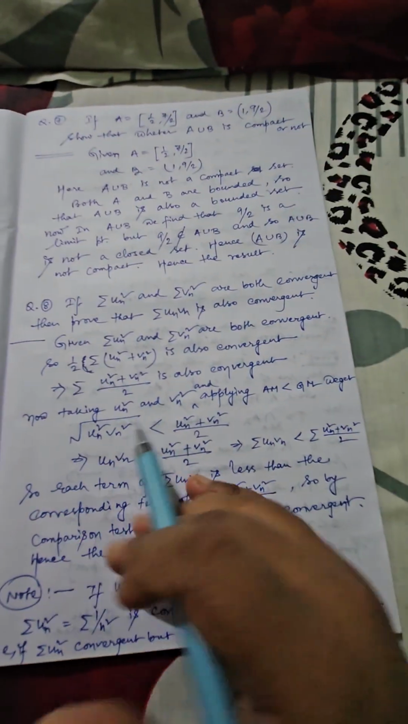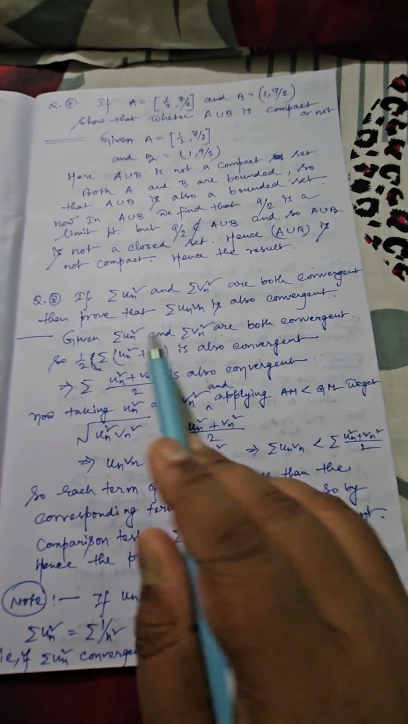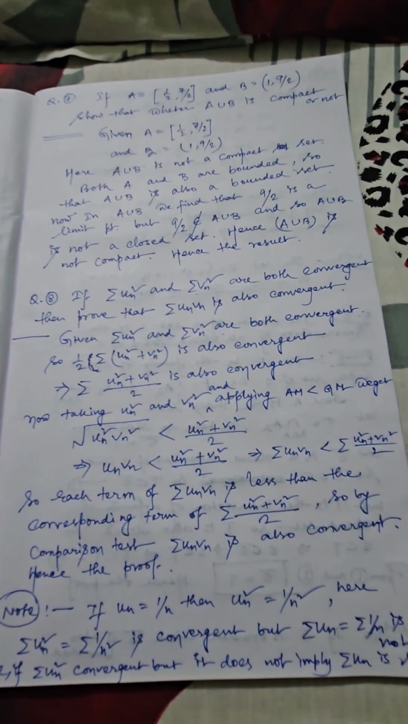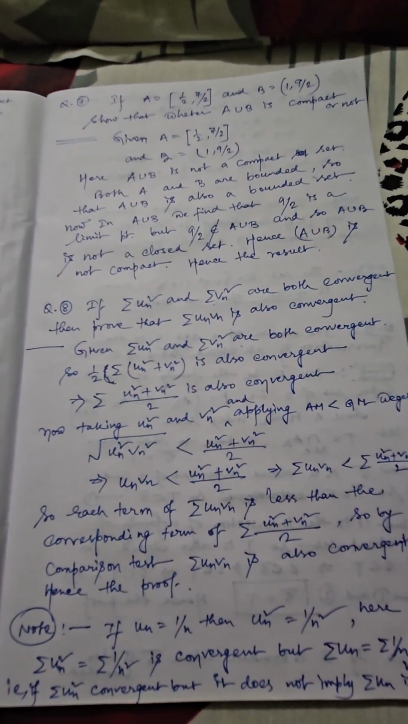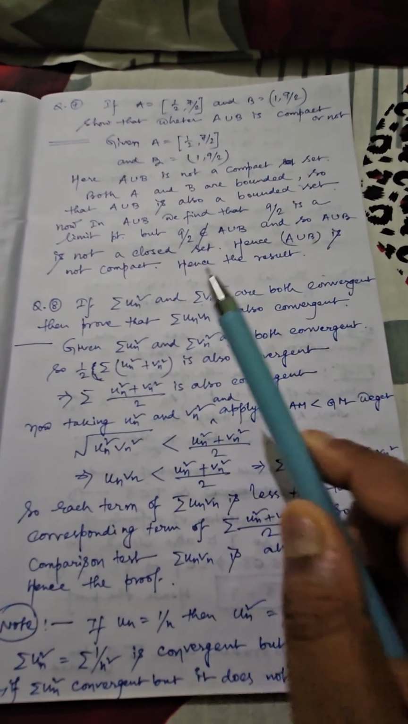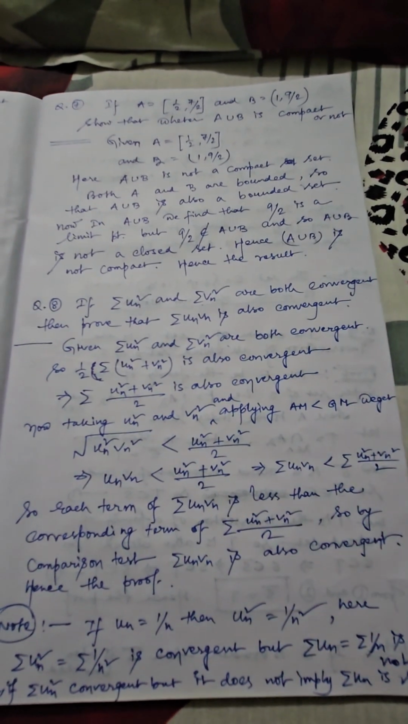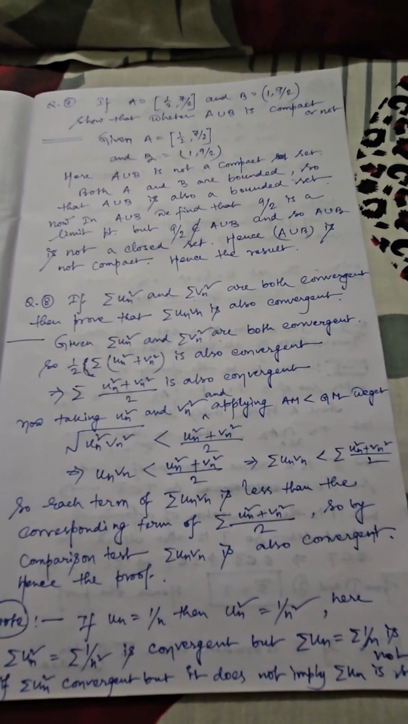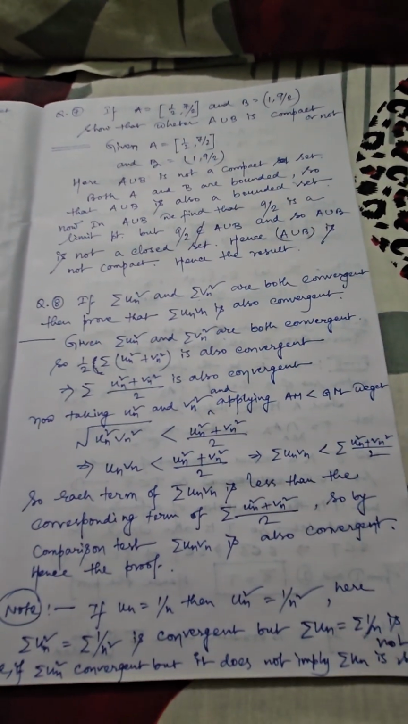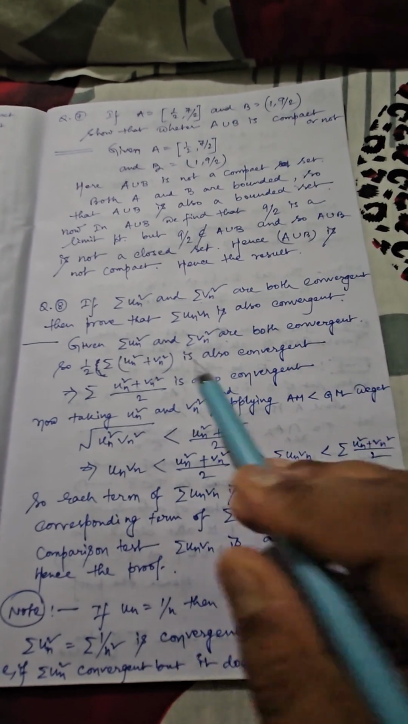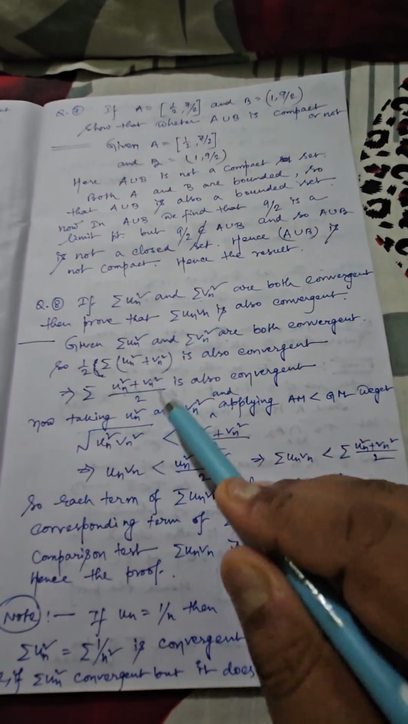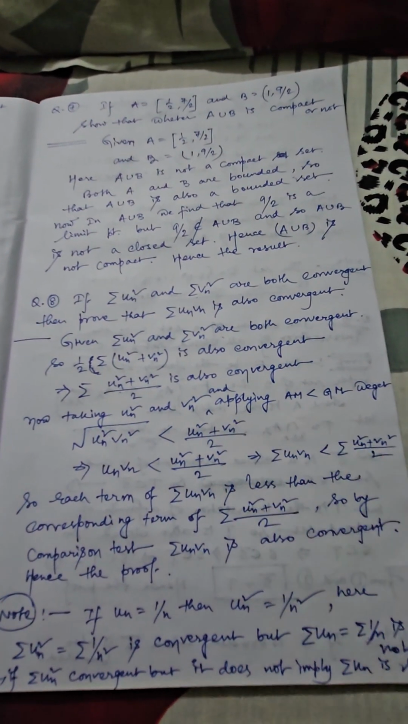Now we have considered a certain important short question from series: summation un square, summation vn square. Several times I have mentioned in the classes that if we consider the summation, nothing is mentioned that the summation should vary from n equals 1 to infinity. Given that these two series are convergent, we have to prove that their product, summation un vn, is also convergent. Here summation un square and summation vn square are both convergent. So half of the summation of un square plus vn square is also convergent, and consequently summation of (un square plus vn square)/2 is also convergent.